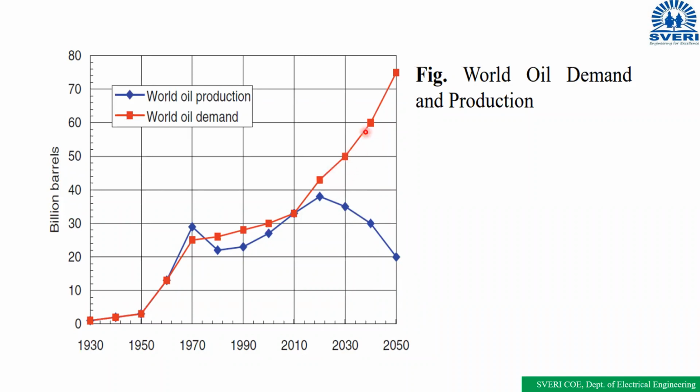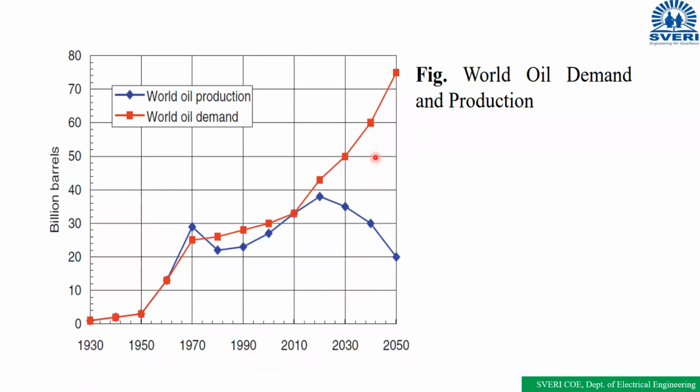Automatically the fuel demand increases, but fuel supply is decreasing. The oil production is going to decrease, but oil demand increases. Then what will happen if it continuously goes on? We have to pay mostly 200 rupees per liter, 300 rupees per liter, maybe it can happen like that. When there is no availability, we have to pay more money. Is it right or not? Please, yes or no. Yes, sir.